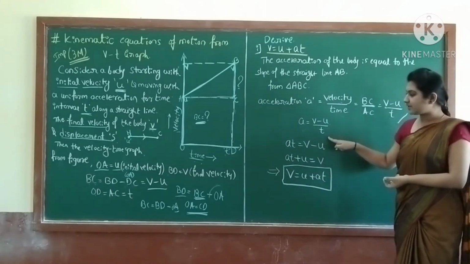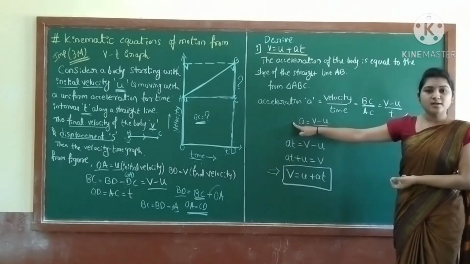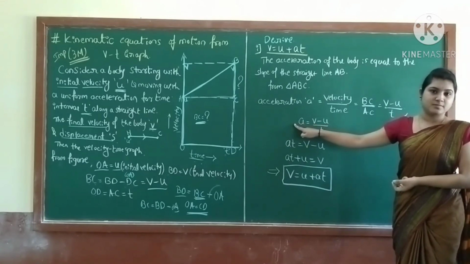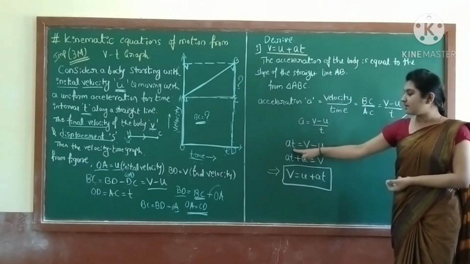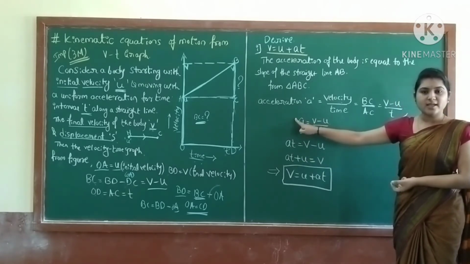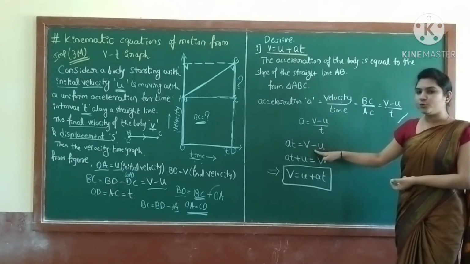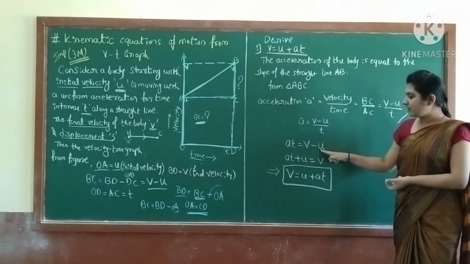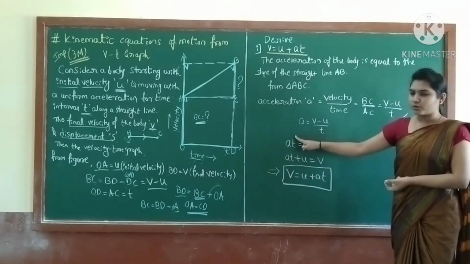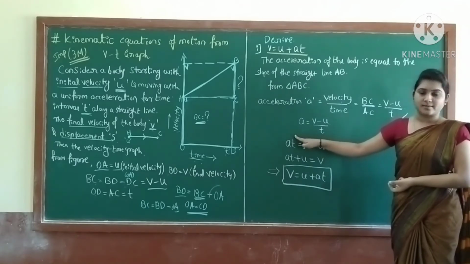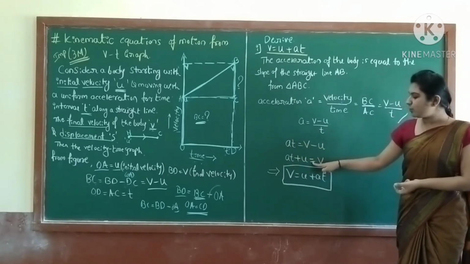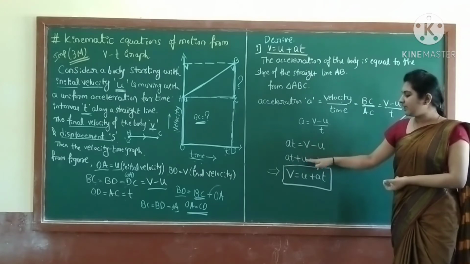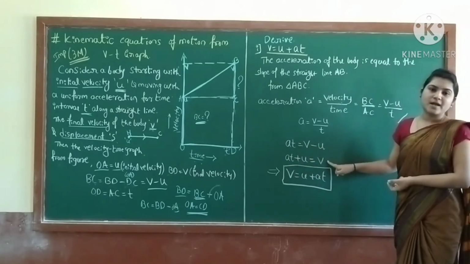Next, this t, if it moves to the other side, here it is division, but when it moves there it becomes multiplication. So at is equal to V minus U. Now this minus U, we take it to this side, so it becomes plus U. So at plus U is equal to V. Acceleration into time plus initial velocity is equal to final velocity.